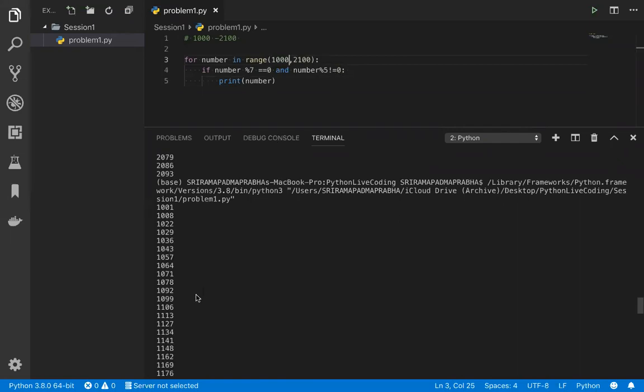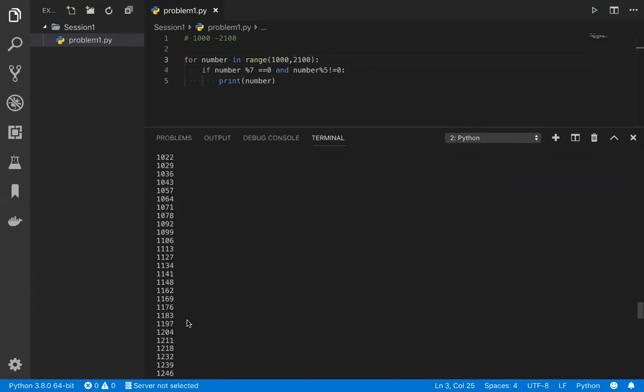Of course, you see any number which is not divisible by 5. Generally, which number is divisible by 5? Which number ends with the 5 or 0? That number we say is going to be divisible by the 5. Here, no number is divisible by 5, so that we got the output.